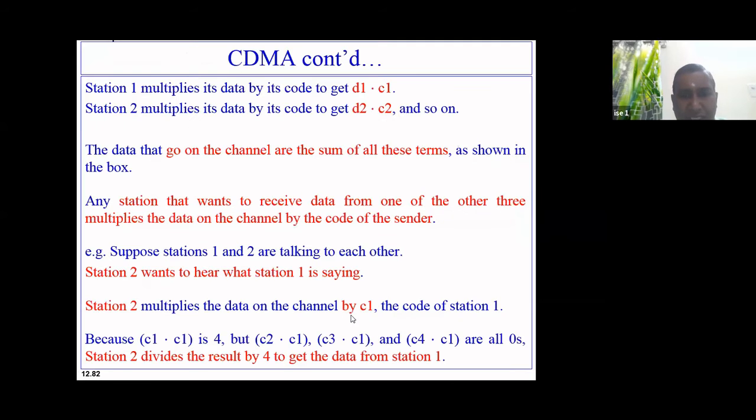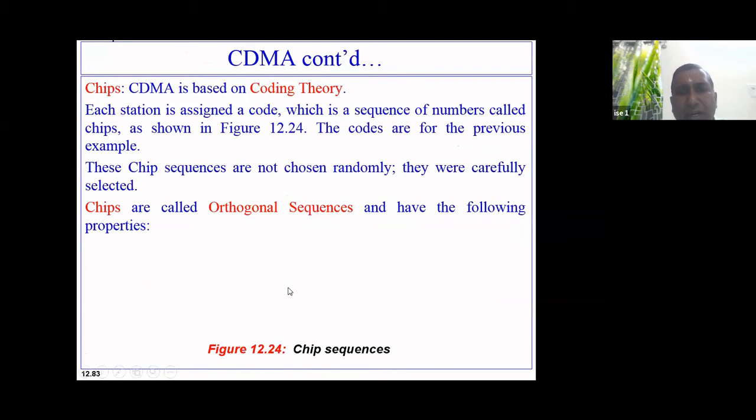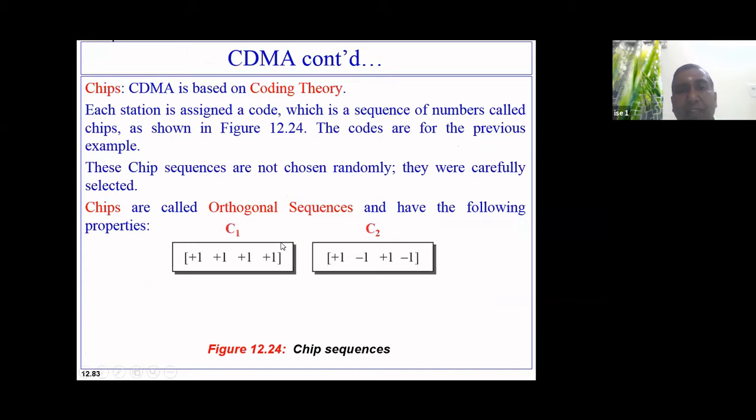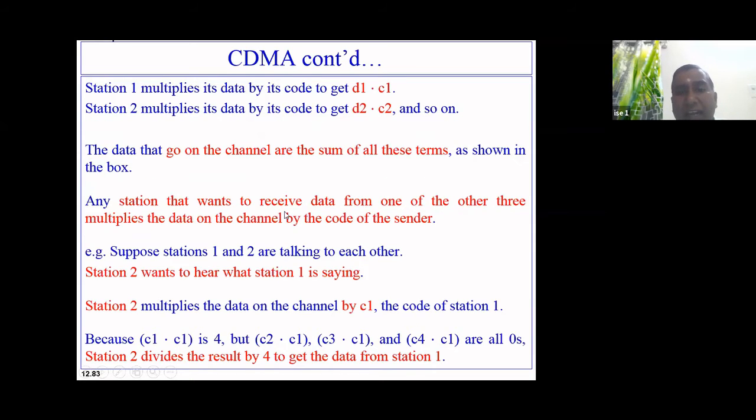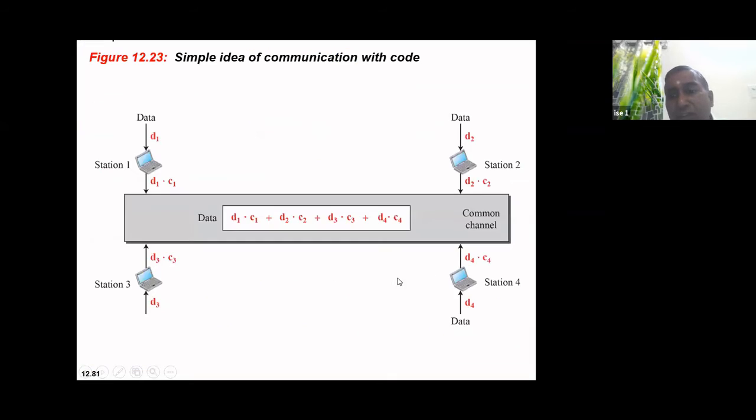Now suppose station 3 wants to hear what data has been sent by station 2.